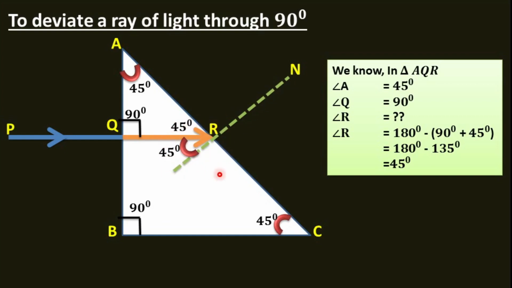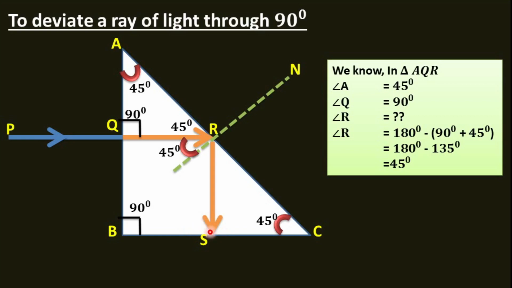Now if angle of incidence is 45 degree, what will happen? Surely total internal reflection will take place, because critical angle of glass is 42 degree and here angle of incidence is 45, that is more than the critical angle. Now this ray PR will totally reflect and reach at the face. Let us mark this point as S.